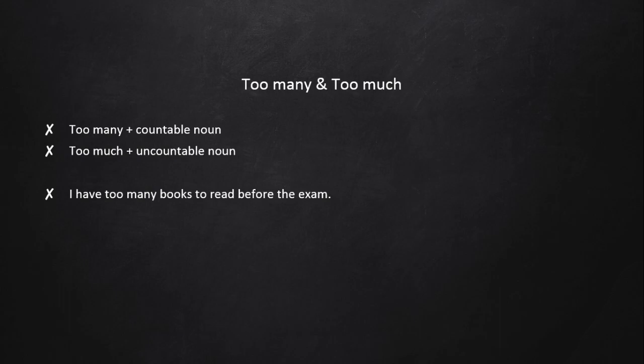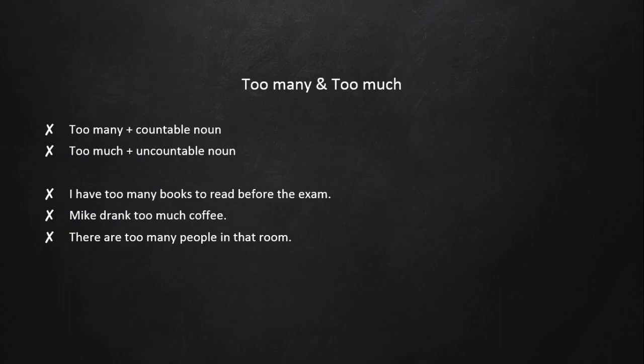For example, I have too many books to read before the exam. What is the noun? The noun is books, right? Too many, and then followed by countable books. I have too many books. Once again, there's a negative feeling, right? I don't like it. And Mike drank too much coffee. Coffee is uncountable, okay? That's why we use too much.